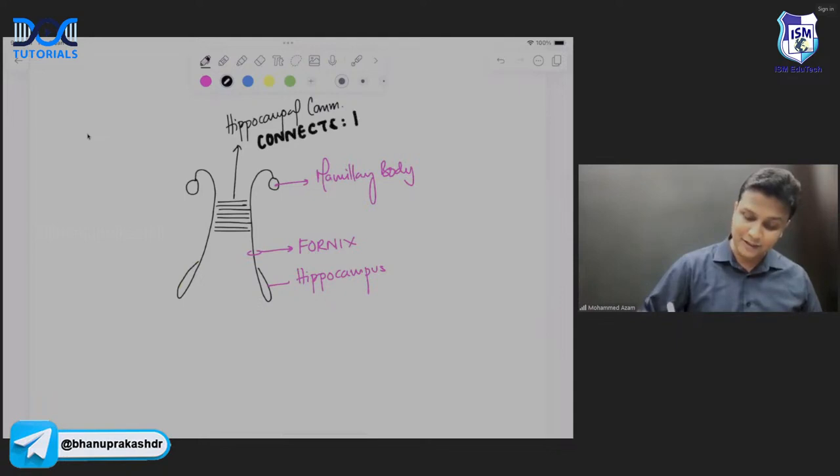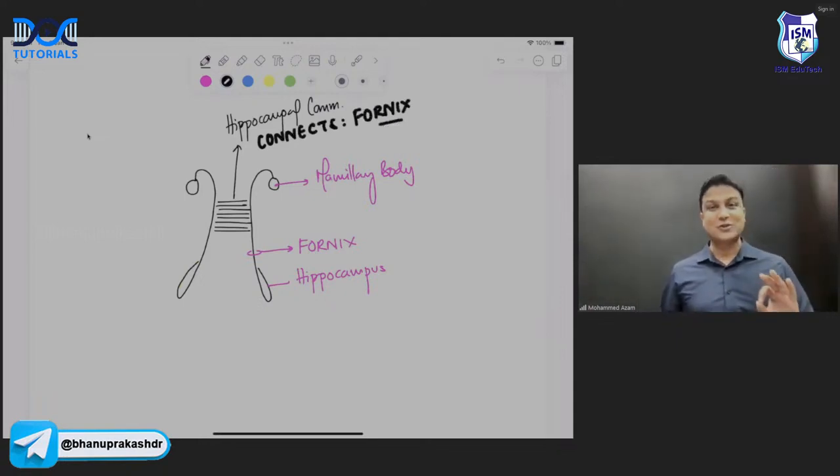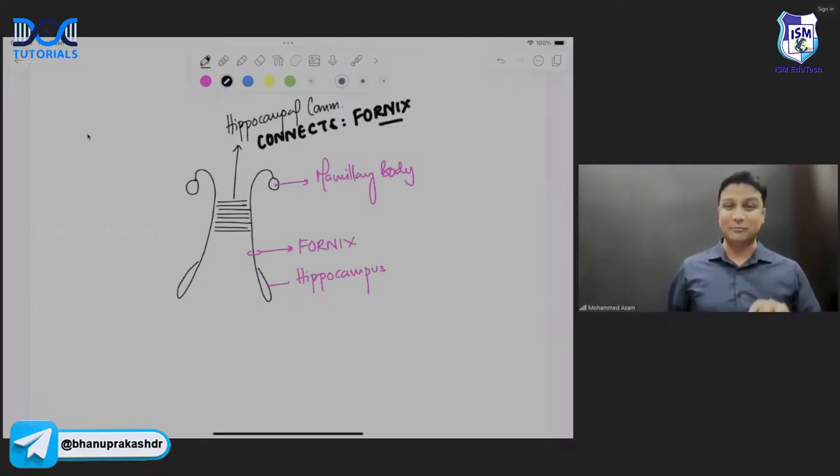What is it connecting, sir? Remember, it is going to connect the fornix on either side. Please don't mark in the exam as hippocampus. Remember that hippocampal commissure is going to connect fornix on either side, sir.